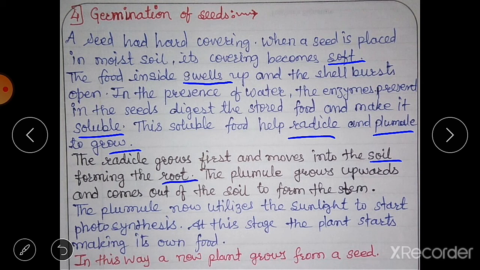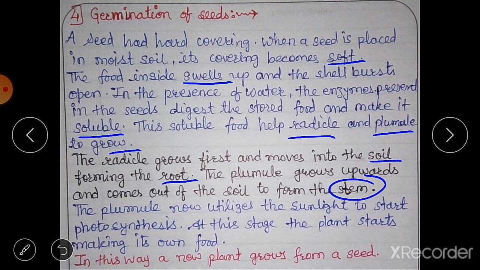The plumule grows upwards, comes out of the soil and forms the stem of the plant. The plumule now utilizes the sunlight to start photosynthesis. At this stage the plant starts making its own food.